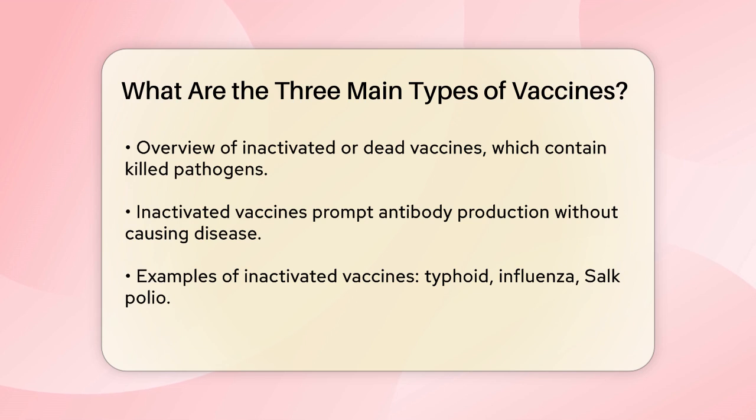Next up are inactivated or dead vaccines. These vaccines contain pathogens that have been killed or inactivated, usually through heat or chemicals like formalin. Since the pathogens are dead, they can't cause the disease, but they still prompt your immune system to produce antibodies. The typhoid vaccine, influenza vaccine, and the Salk polio vaccine are all examples of inactivated vaccines. These are safer for people with weak immune systems, but often require multiple doses to achieve and maintain protection.